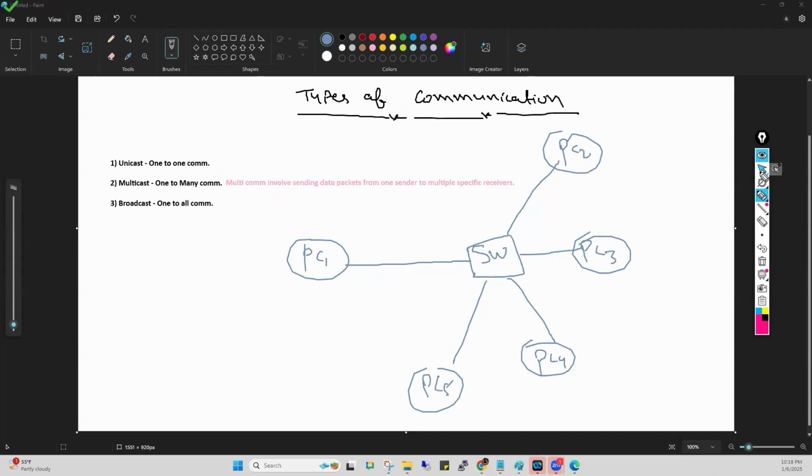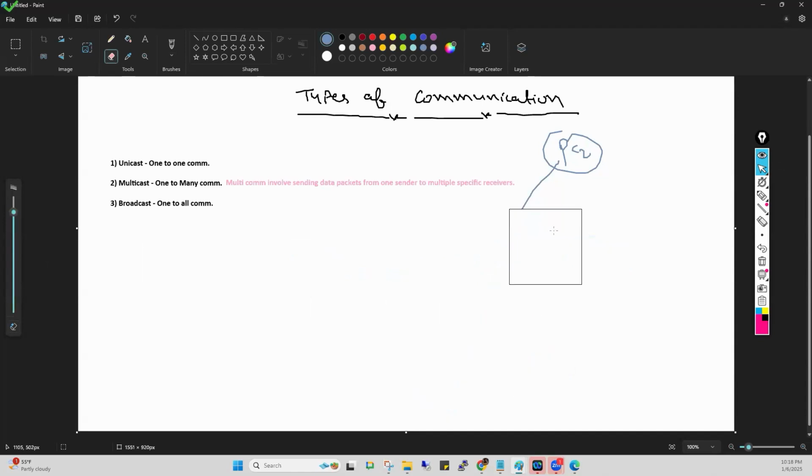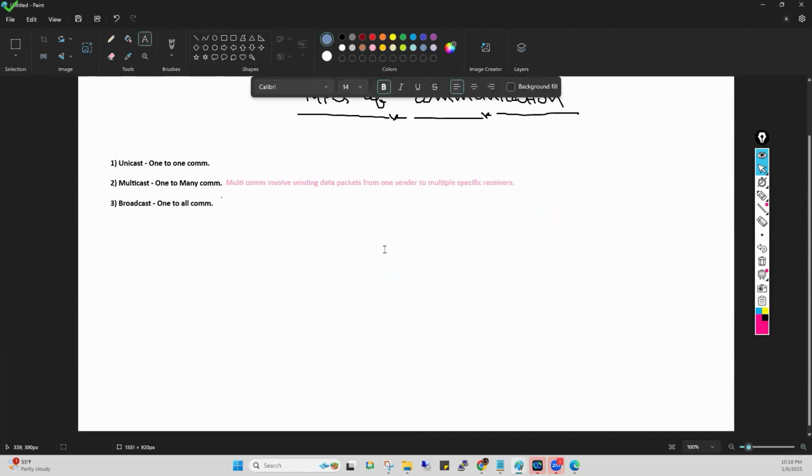Getting my point? You guys will understand multicast in more depth when we discuss the routing protocol. Basically, OSPF is the routing protocol that uses the multicast address. So multicast address means, just understand, to share the data to multiple devices, not all.